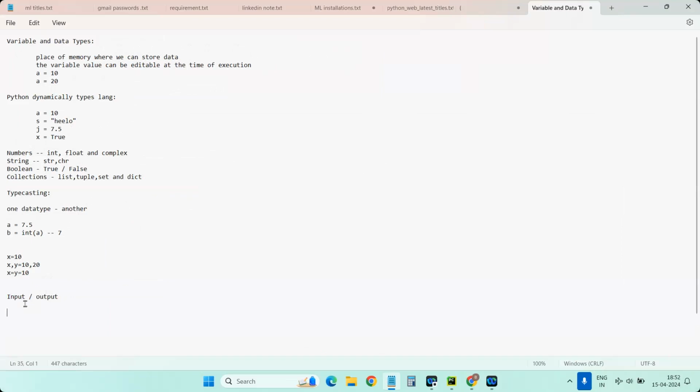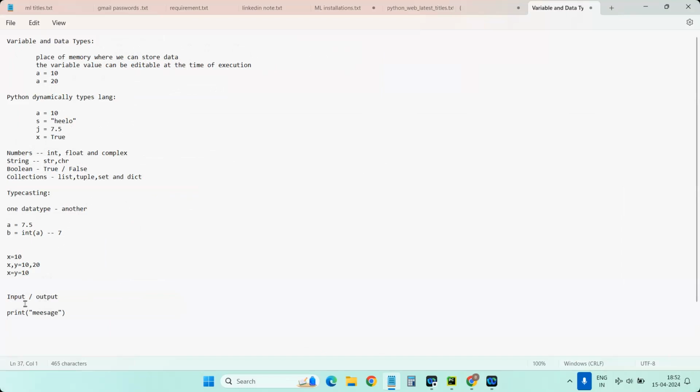The straightforward option is print. We use the print statement to print something on the monitor, once your program execution is completed or once you want to tell the user to do some action on the screen. Simply use print followed by a string, and that string will be displayed as part of your program.